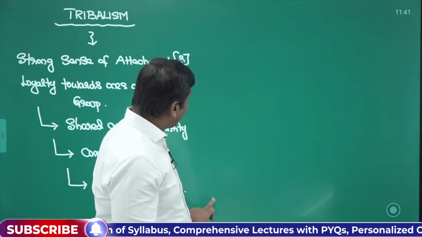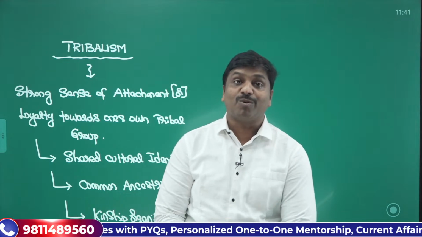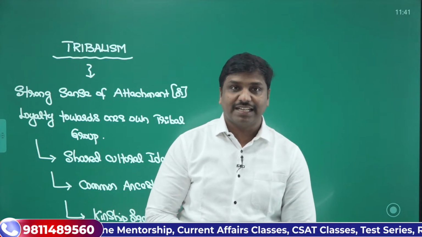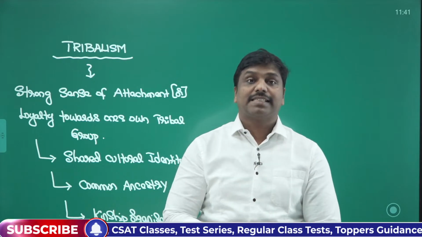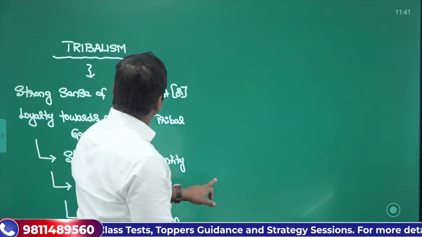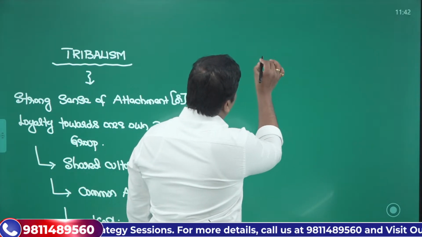Now, when we talk about further aspects of tribalism, we have to talk about some of its important characteristics. As I have said, this is an attachment towards the group, and this sense will have some basic characteristics. So what are the basic characteristics? Let's try to understand them.